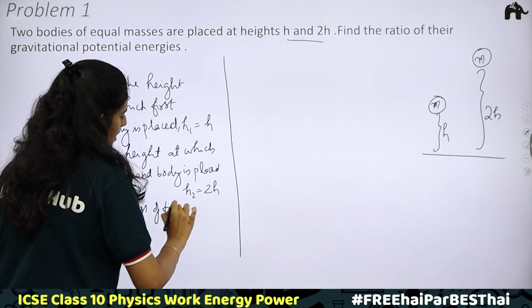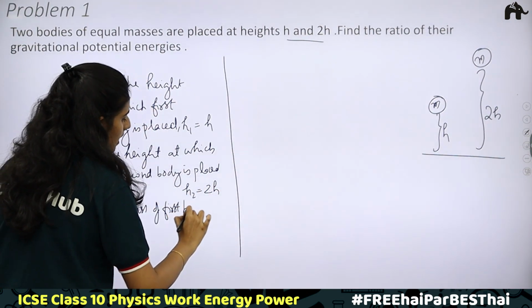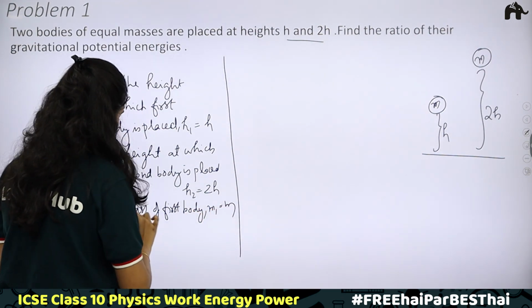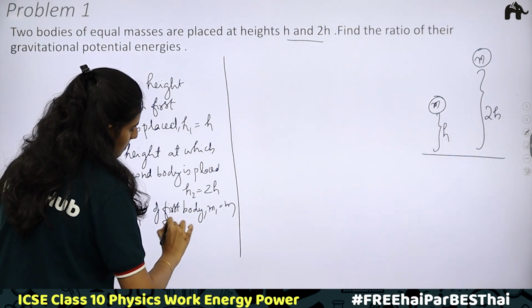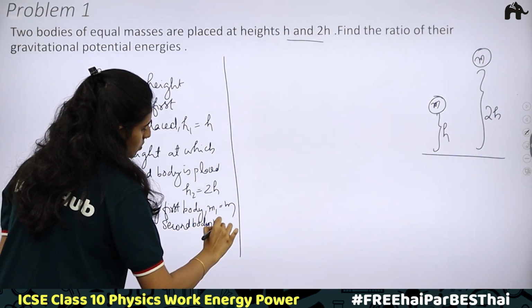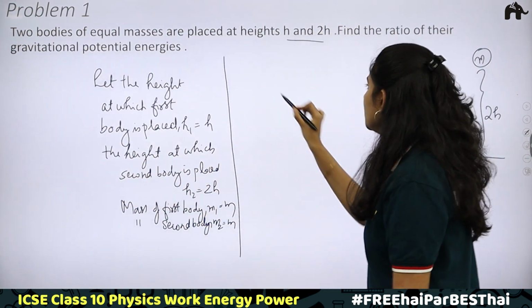Next, mass of first body. We are taking both the masses as m. Mass of first body, m1, is equal to m. Then mass of second body, m2, is also equal to m. Now how to find gravitational potential energy?